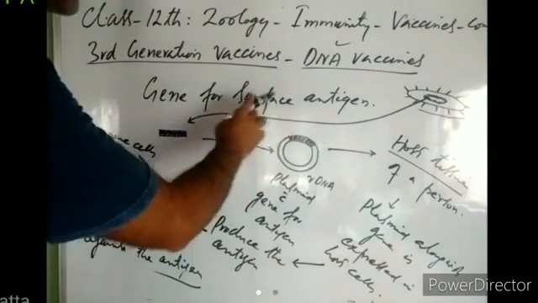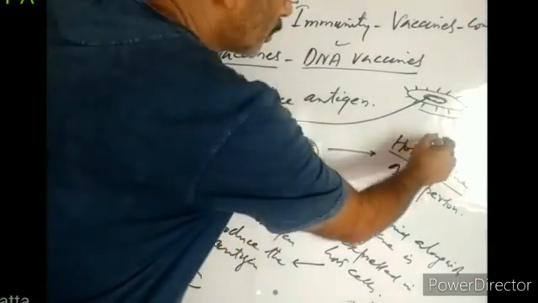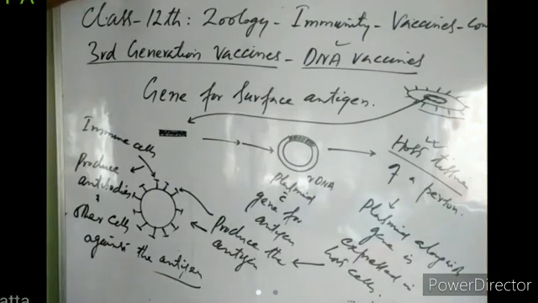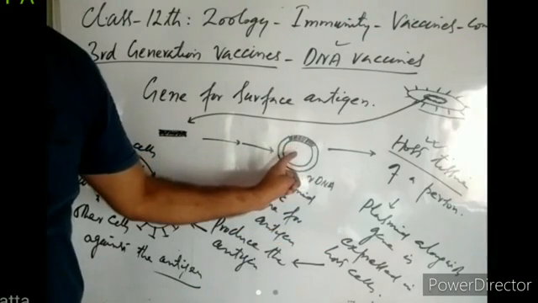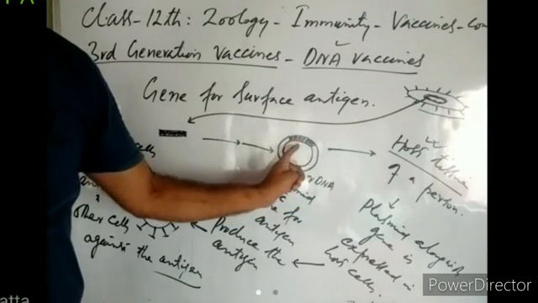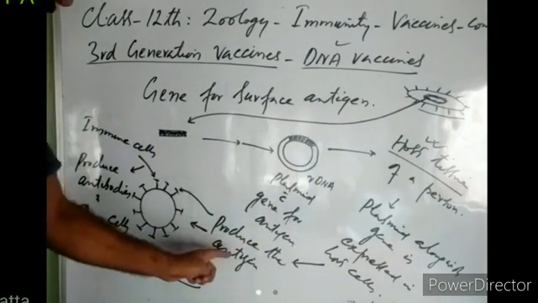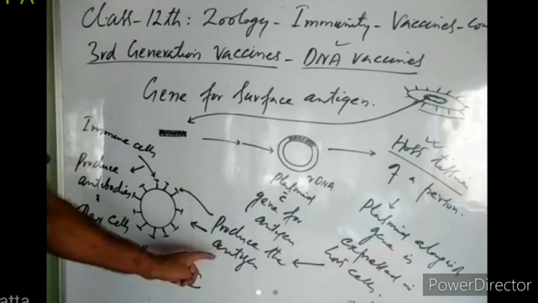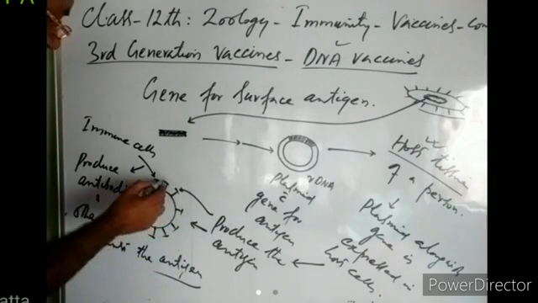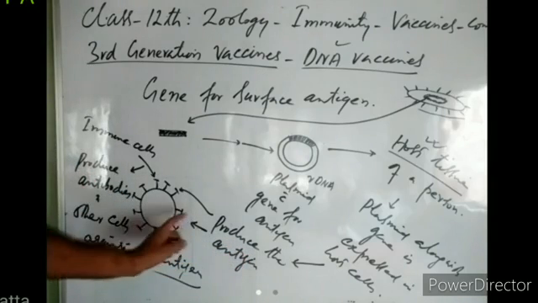This plasmid having the surface antigen gene of the pathogen is now introduced into the host tissue cells. When it is introduced, they express this gene. The gene codes for antigens, so host tissue cells will produce the antigens, and these antigens will be recognized by the host cell itself as foreign, and the host cell will display these antigens of the pathogen on its surface.